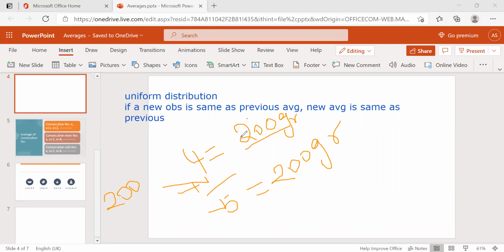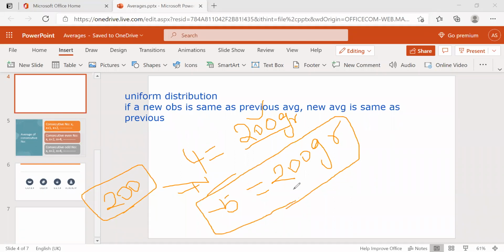The average will be 200 grams. And if I add another apple of the same weight, 200 grams, the average will not change. The same average will continue after another apple is added also. Okay, this is the important point here. That is the second point.